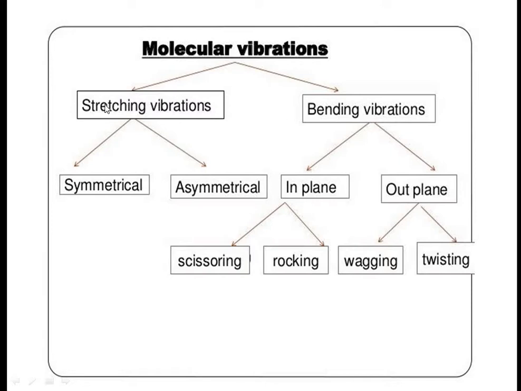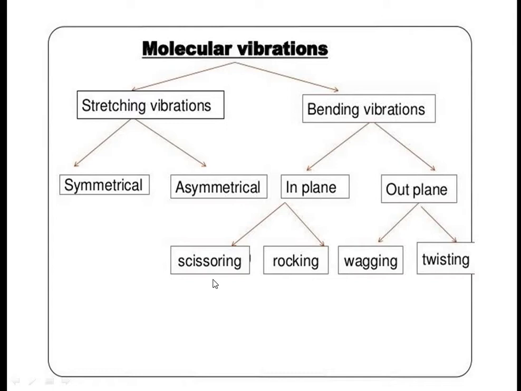Stretching vibrations are again of two types, symmetrical and asymmetrical. Bending vibrations are classified into two types: bending vibrations in the plane and bending vibrations out of the plane.